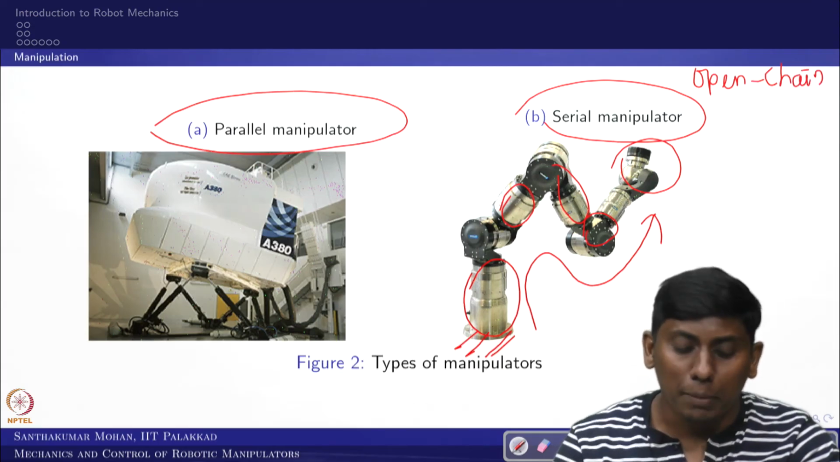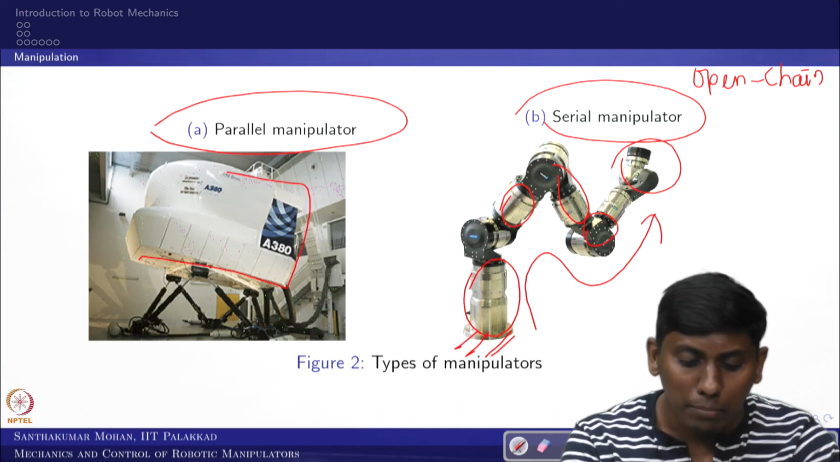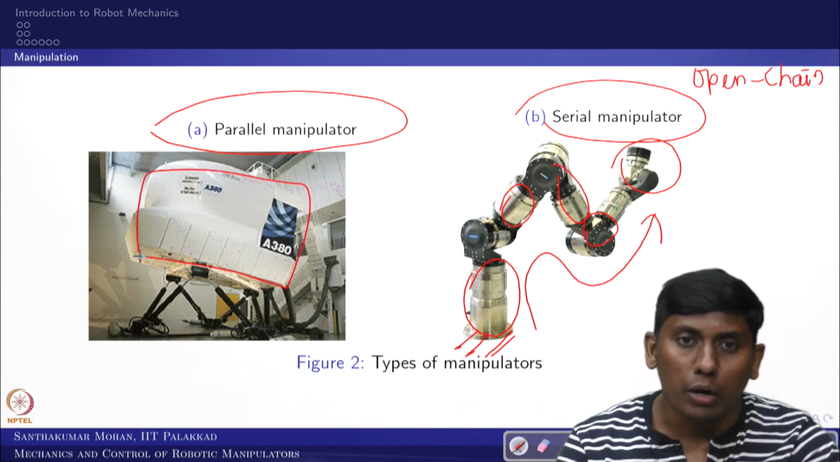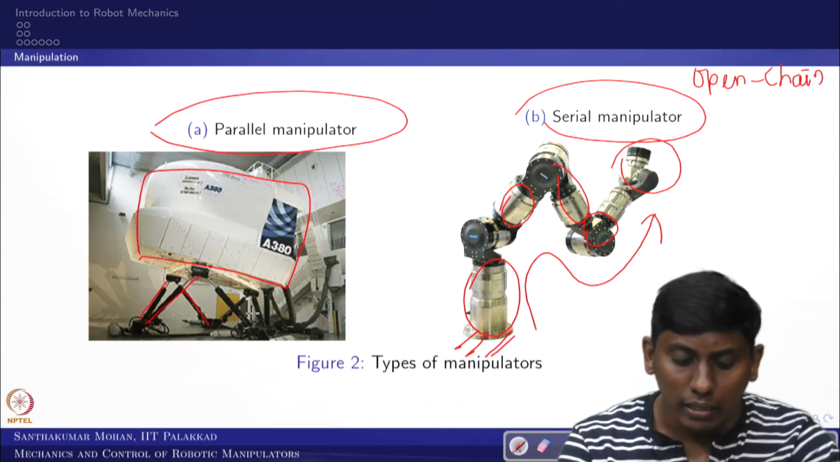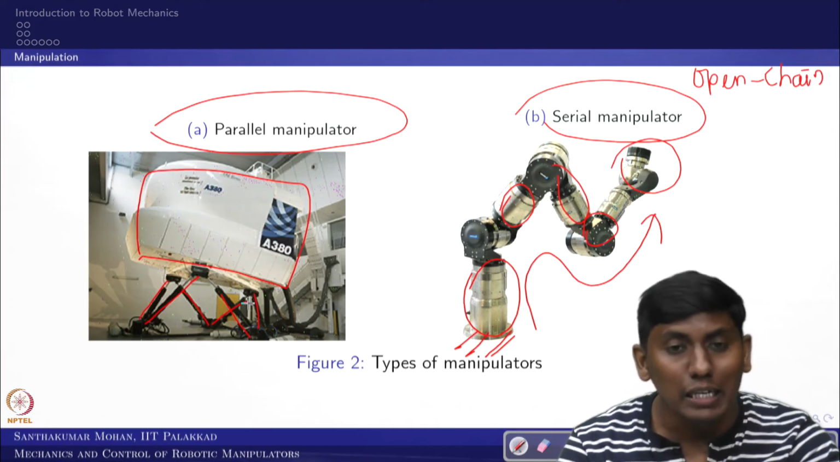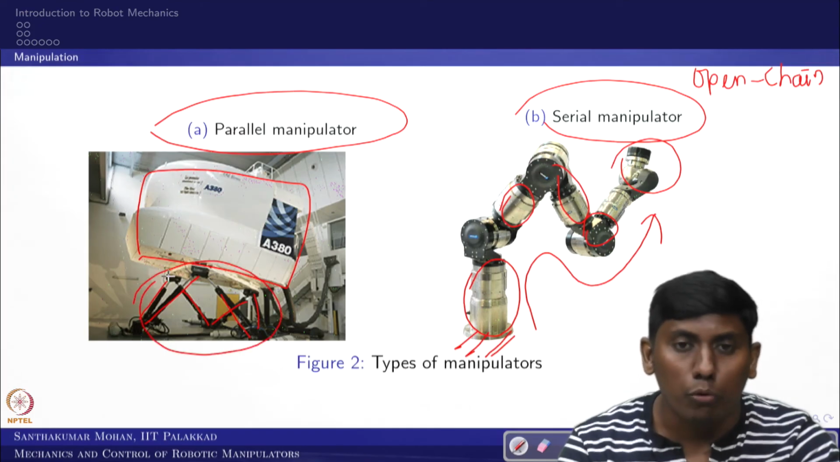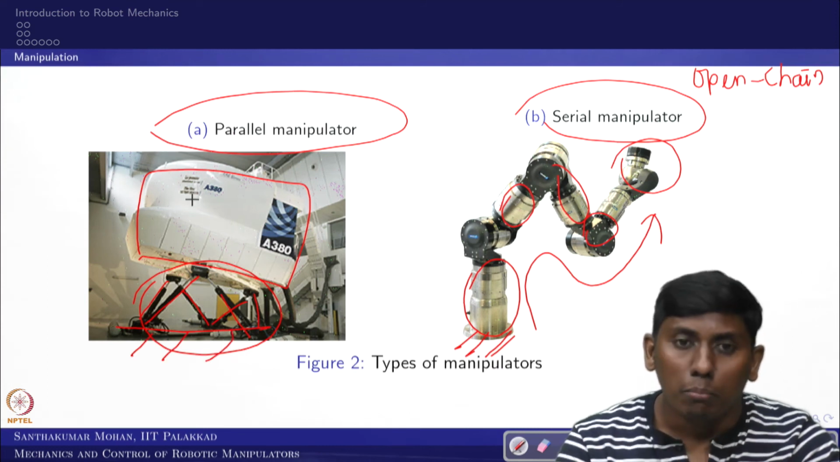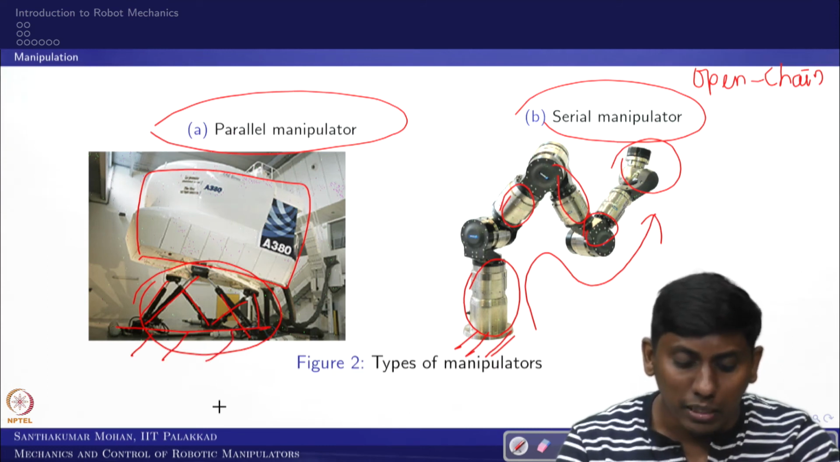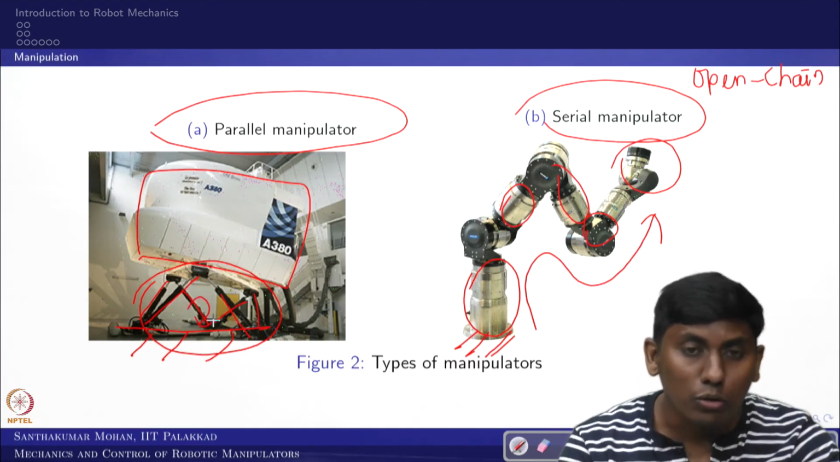Okay. This is actually like a parallel chain. For example, this Airbus cabin is supposed to get the required motion, which is controlled by 3 legs here and an additional 3 legs. So in total you can see 6 legs are providing the motion, but what you can see is that this is grounded and this is a mobile platform connected with several serial legs, which actually makes several closed loops.